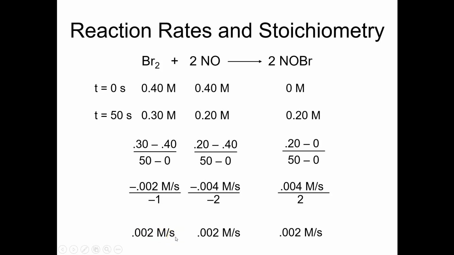Well, the QOD is going to focus more on practical issues of what is rate, what are some things that affect rate, and how do they affect rate. I doubt that I'm going to be asking you to do a calculation like this on the QOD, but this will come up in quiz and test questions.